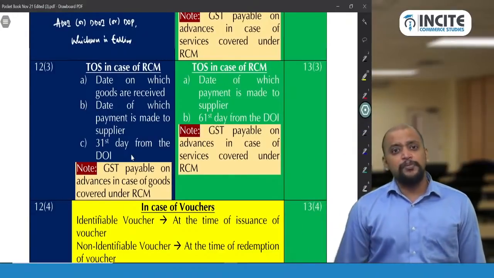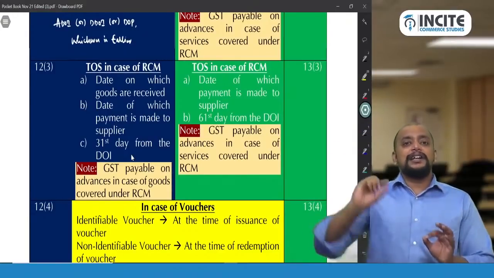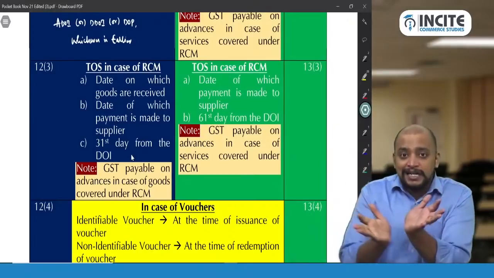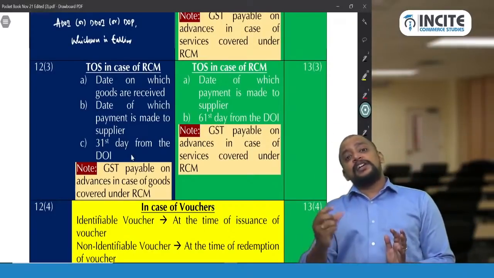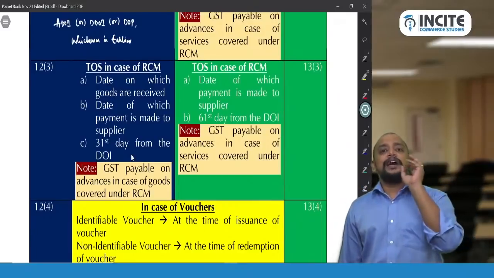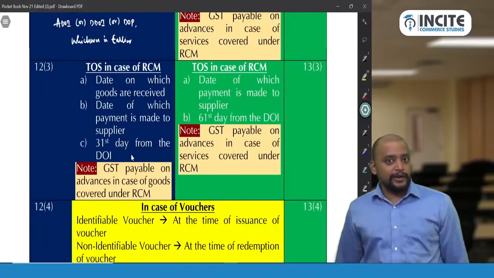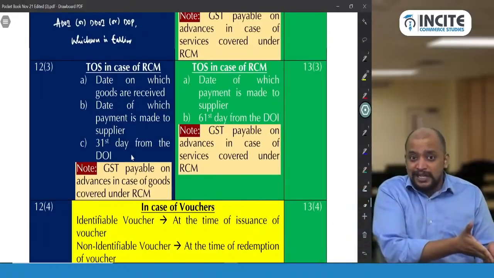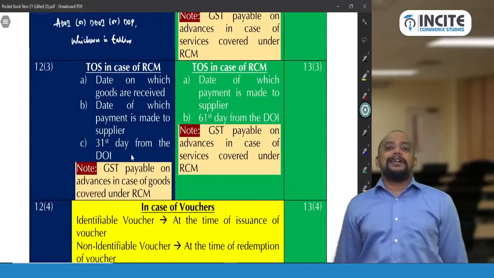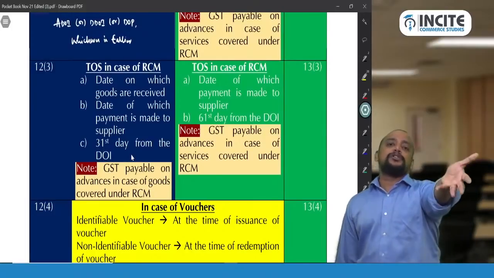Whether GST is payable on advances: of course, wherever date of payment is one of the dates while determining time of supply, they need to pay GST on that amount, advances. Because if payment is one of the dates, whichever is earlier, payment date also will come now. So therefore that will be taken as the time of supply. So GST is payable on advances.